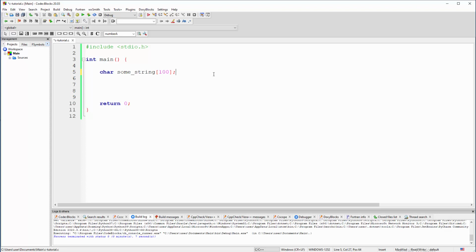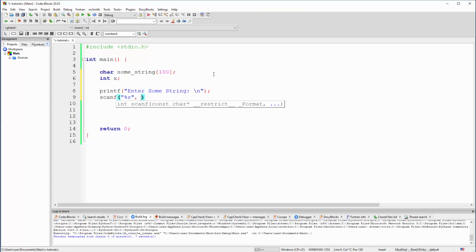Right, so that's the starting point, and then of course we're going to have integer x inside a for loop. Let's grab stuff from the end user. Let's inform them to enter some string, and we will go to the next line, and with the well-known scanf function we're going to grab the string and put it into some string. Okay, you cannot use C here because we are working with an array of elements, so S must be used and not C.